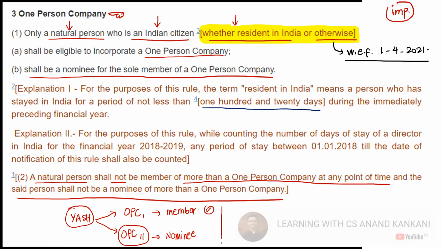Now, do you understand how quickly the law changes? You'll not believe, in the month of March, I purchased a book. The 120 days is also amended. Where is this 120 days? 120 days कहाँ पे आ गया?